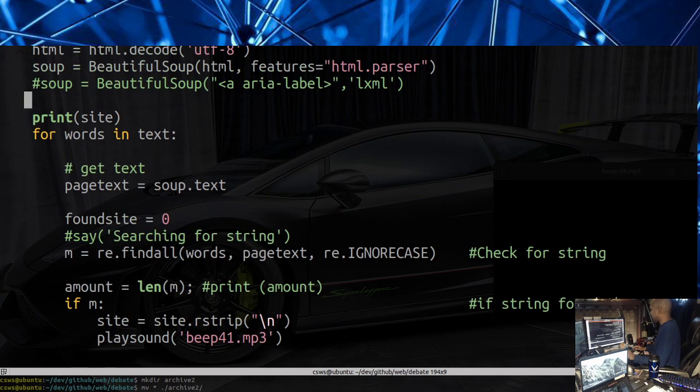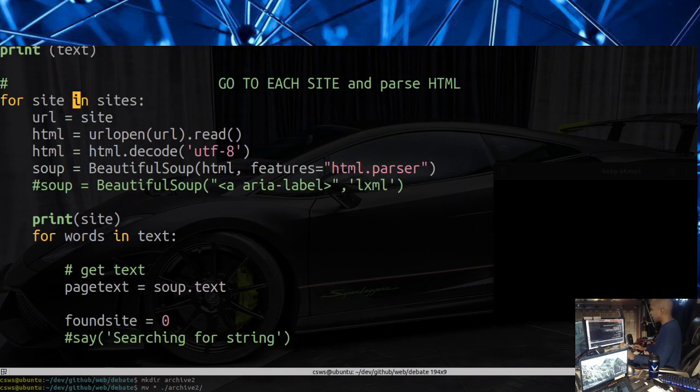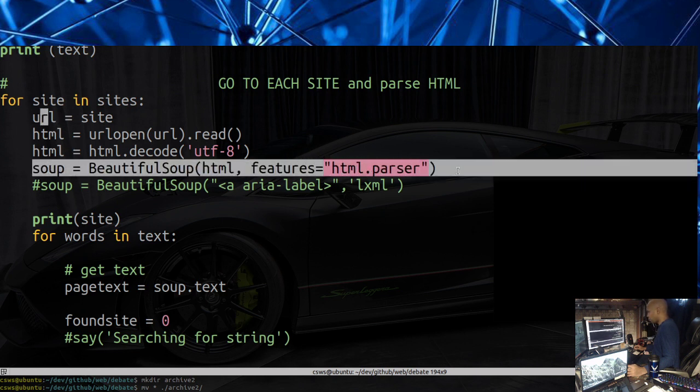So for site in sites, sites is the list of URLs. Every time we iterate through this list here, we're going to grab one element from the sites list, right? We basically pass this to the Beautiful Soup HTML parser.